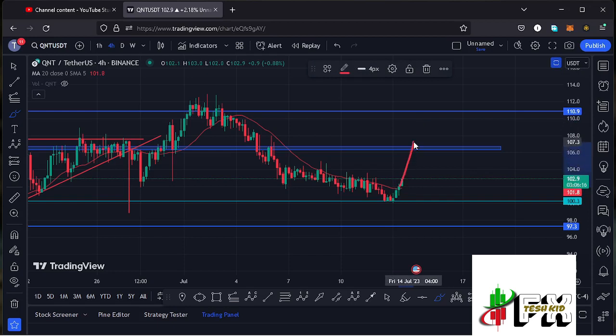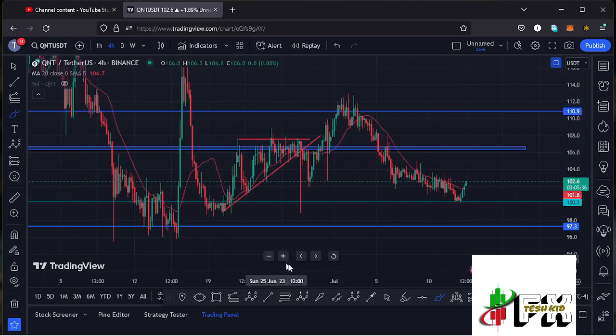And on a break above that key area of resistance, we can watch out for a successful retest before we can continue gearing up to the next key area of resistance at around the $110.9 mark. There are high chances that, since we are seeing a bit of bullish movement on the crypto market, Quant is also going to follow. The next area that we need to keep our eyes on is at around the $106.5 mark, and on a break above that key area of resistance and maybe a successful retest, we can expect to see Quant get above the $110.9 mark.